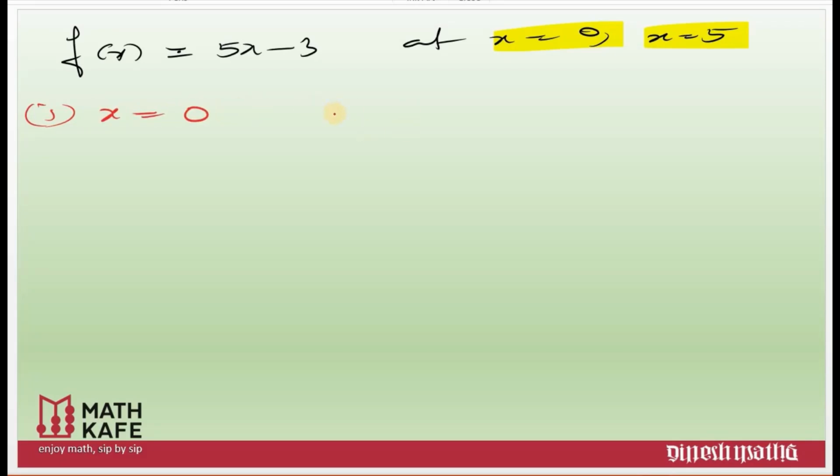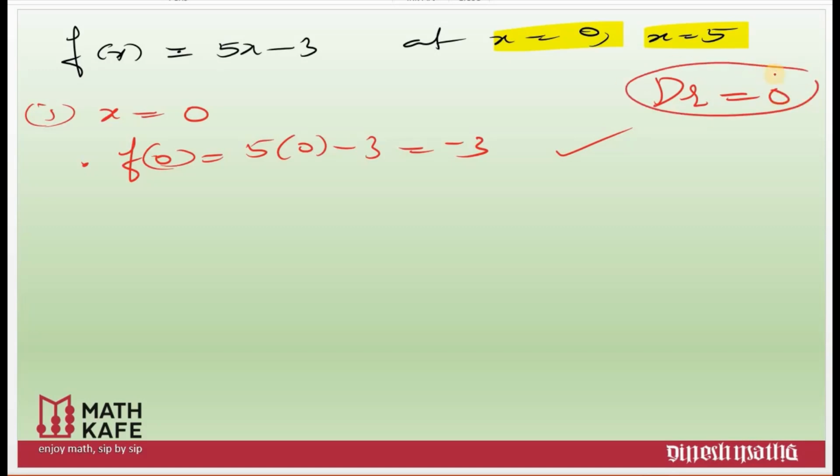The first thing, as I said, we need to check whether this function is defined at 0. Clearly, f of 0 equals 5 into 0 minus 3, equal to minus 3. So it is well defined. By well defined, we mean the function should always be defined. What we need to check is whether you have a denominator term which becomes 0 when you use that value. That is mainly what we need to check. There are some other functions also, but in the basic type, you need to check only whether the denominator is becoming 0 or not. Clearly, there is no denominator, so it is defined.